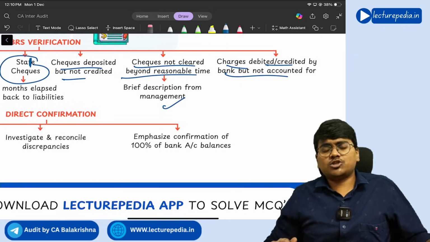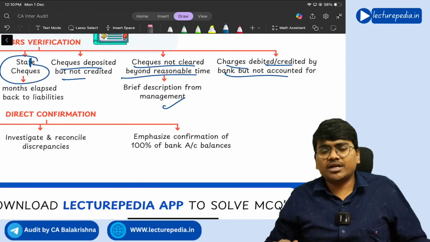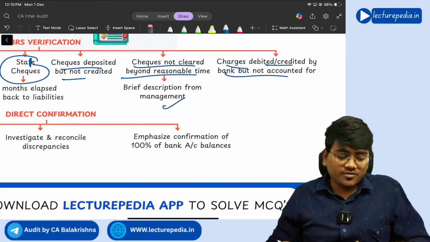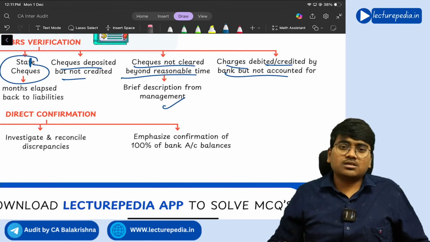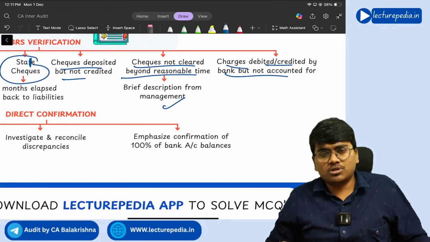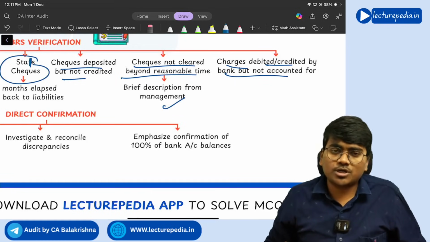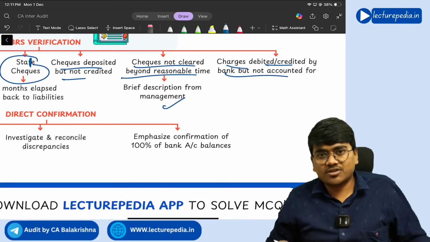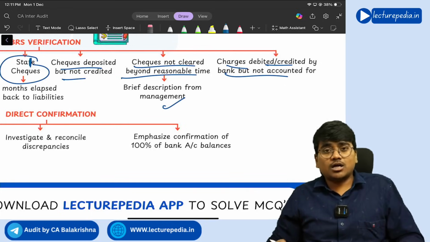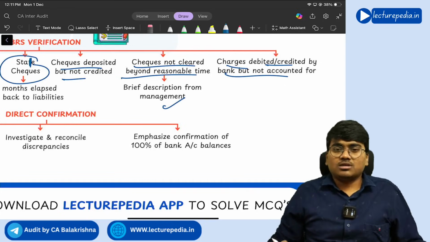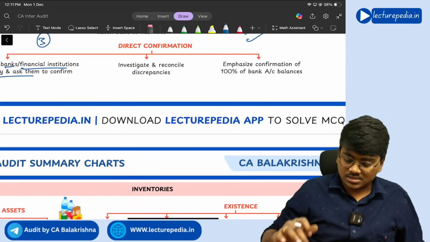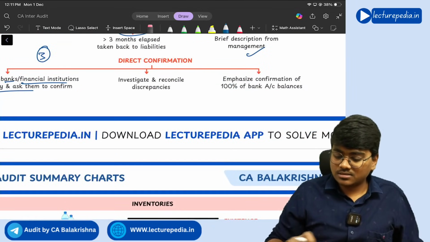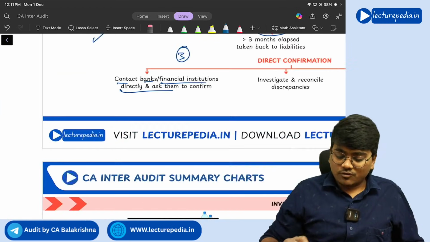And emphasize, you need to ensure that 100% of bank balance should be confirmed. Let's say for example the entity is having 6 bank accounts, so you should get confirmation from all the 6 bank accounts. It is not that in 4 bank accounts a huge amount is there, so you have taken confirmation only from those 4 banks, and in 2 banks only a small amount is there, so you haven't asked for the confirmation. No, in case of bank accounts you should go for 100% confirmation. Getting it? Yes. So that is with respect to cash and cash equivalents.